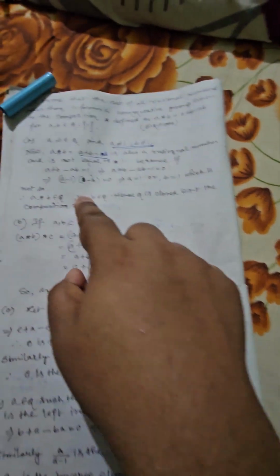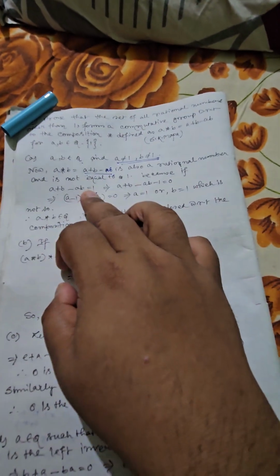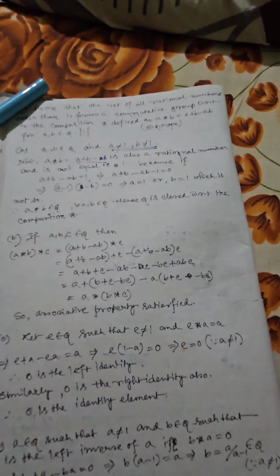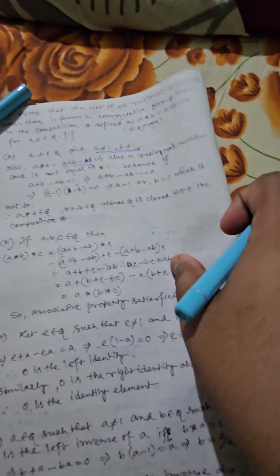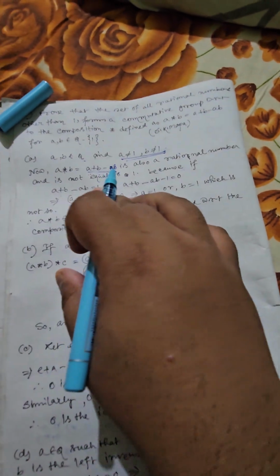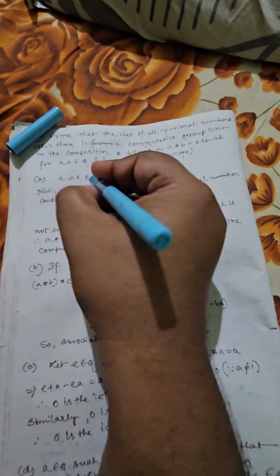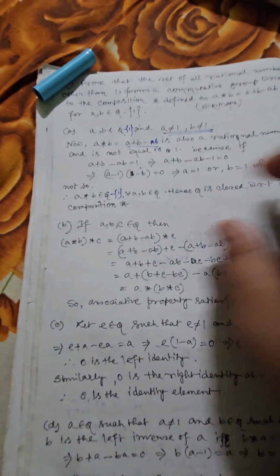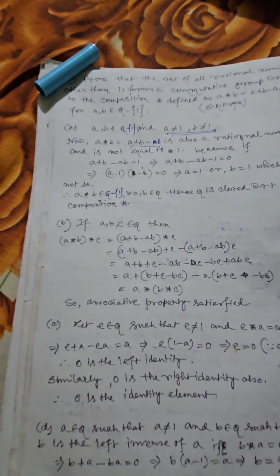So whenever A and B are not equal to 1, A star B, that is A plus B minus AB, is also not equal to 1. So technically we can say if A, B belong to Q minus singleton 1, then A star B also belongs to Q minus singleton 1.